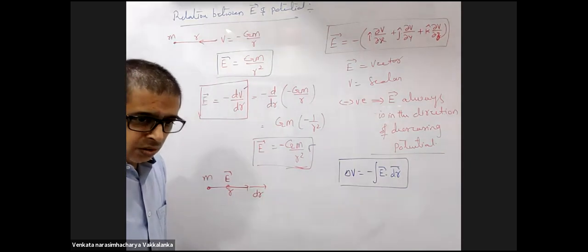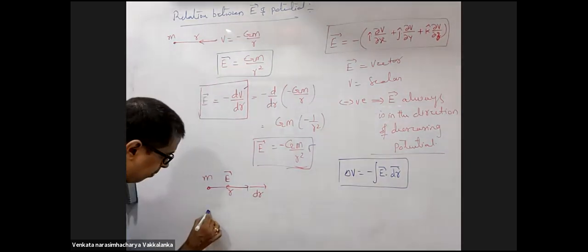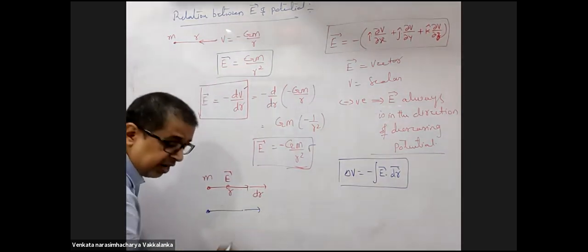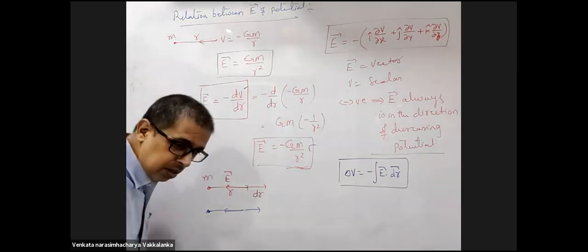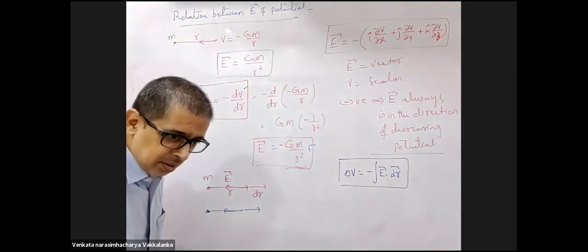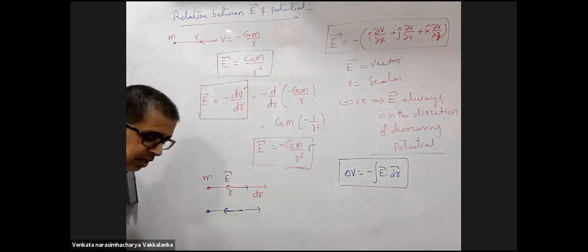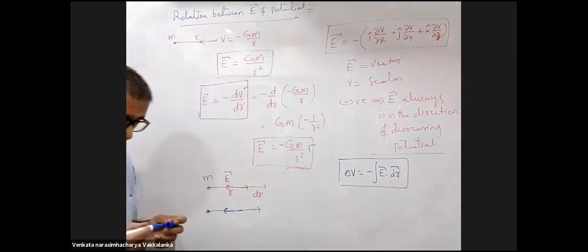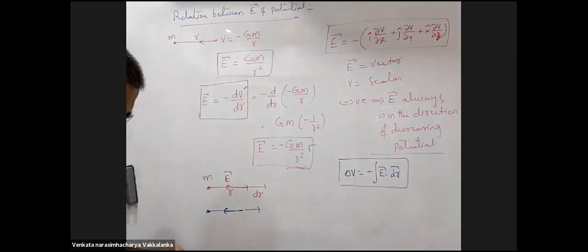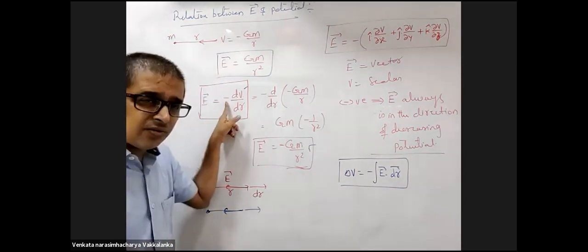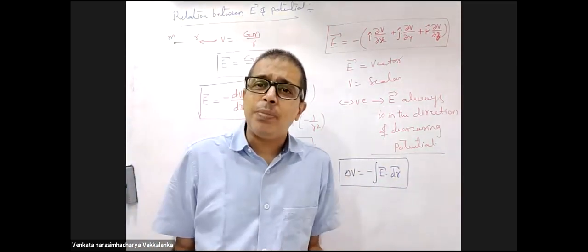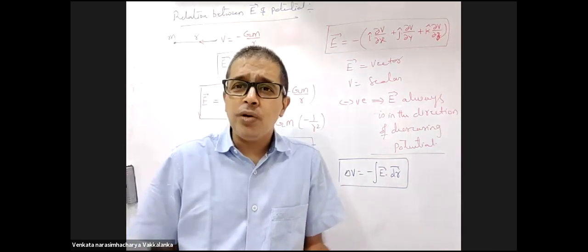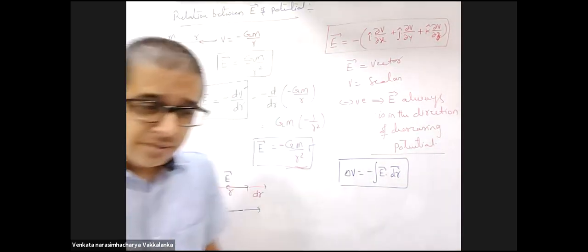I'm getting confused. If you take this, will the field be in this direction or that direction? So sir, it's in the opposite direction of V, right? Potential is a scalar.